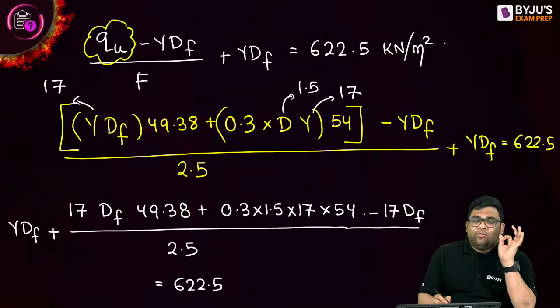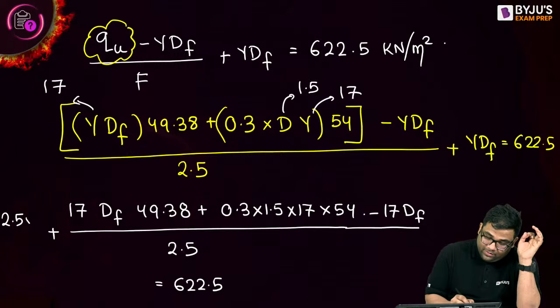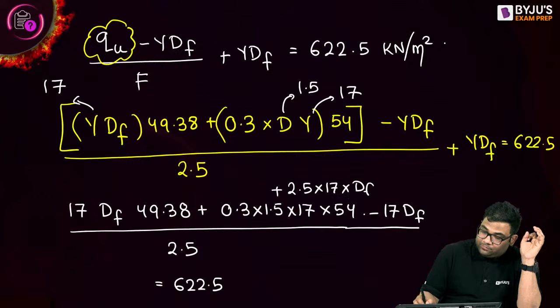Actually you can multiply by 2.5, so this becomes 2.5 gamma Df. Now give me the answer for Df.